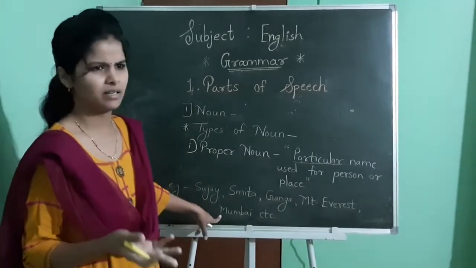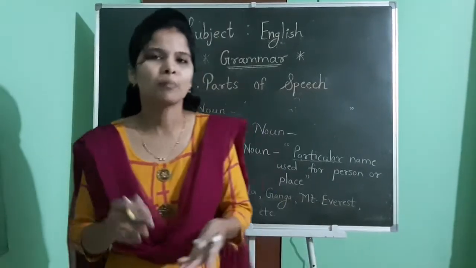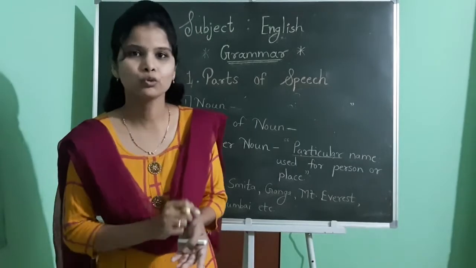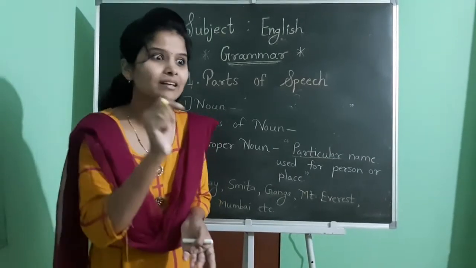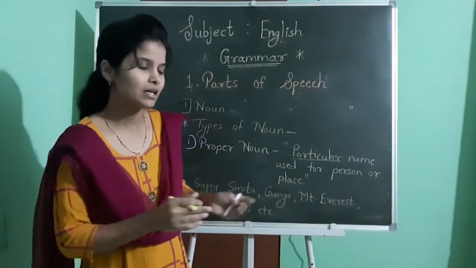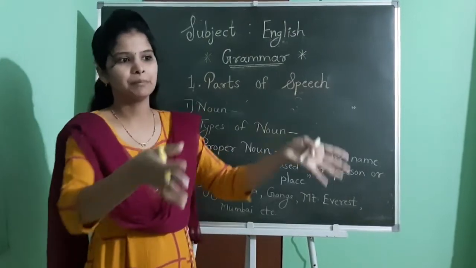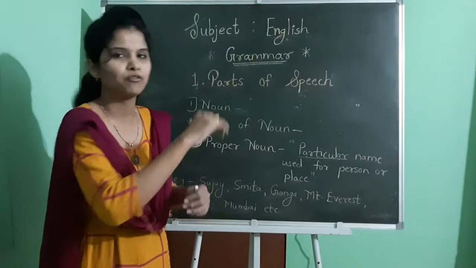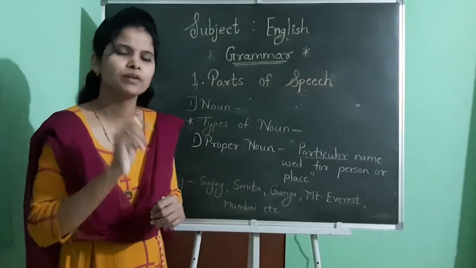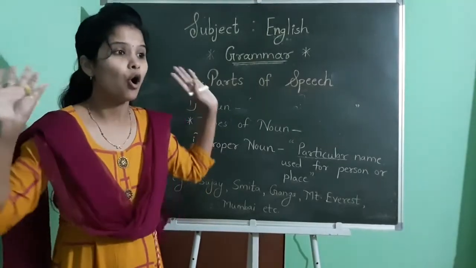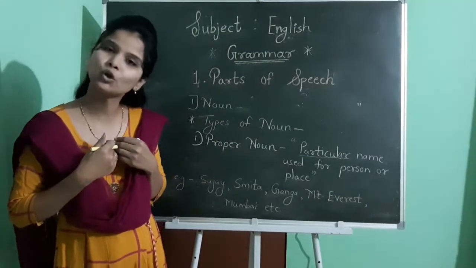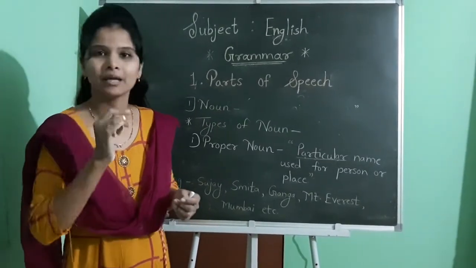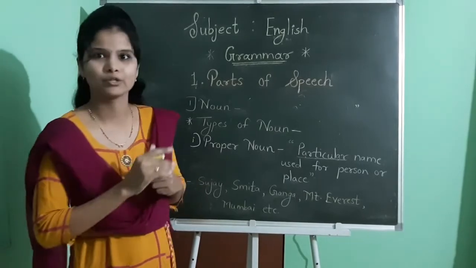Okay, another example, that your parents also have given one name to you, no? Yes, so that name is also particular. Means see, if there is a group of people standing there and I have called Sujay from there, so at that time only Sujay will come from there, no? Or will all the people come to me? No. Yes, because Sujay knew that this is the only name which is given by his parents to him.